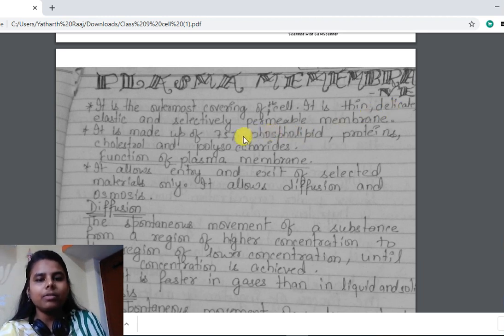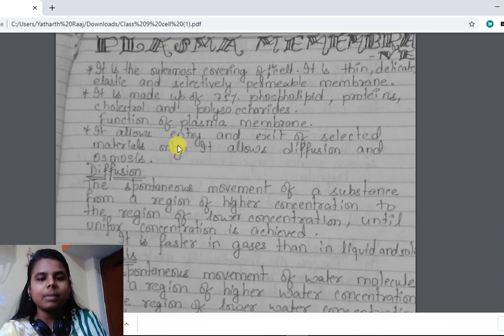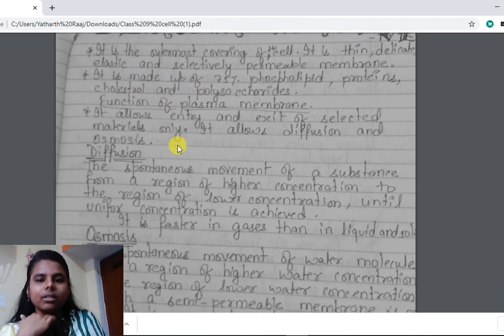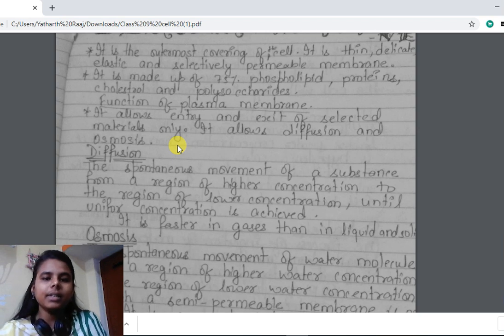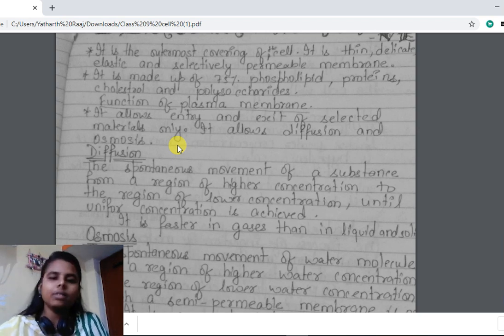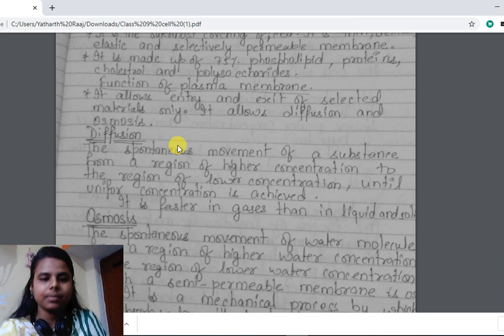It is made up of 75% phospholipid. Phosphorus and lipid means fat, proteins, cholesterol and polysaccharides. Saccharides means structure of sugars. So polysaccharide. Function of plasma membrane: it allows an entry of selected materials only. It allows diffusion and osmosis.